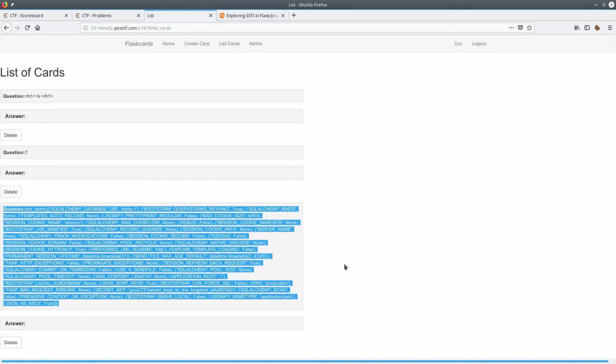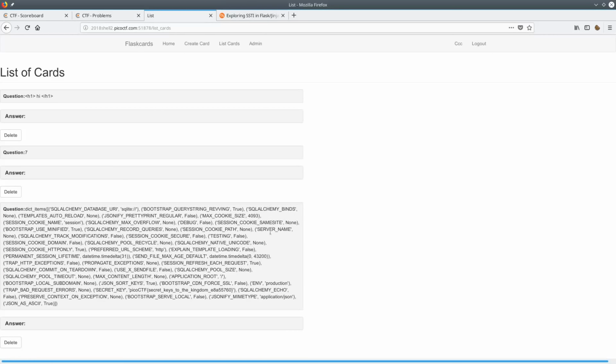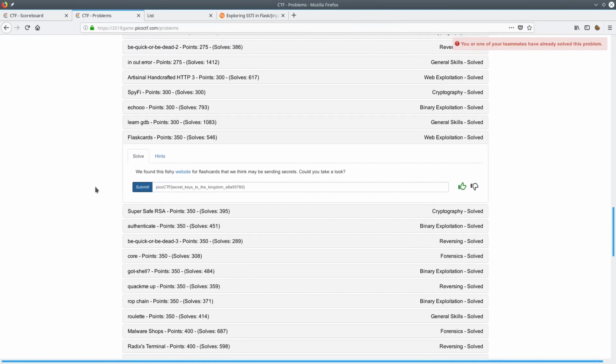And you can see here, it just gave me a huge list, and I looked through this and I actually found it, right here, that it gives you the secret key right there, and that's a PicoCTF flag, so I just submitted that and it worked out. So for this question, I can't honestly say that I knew a whole lot about it, but really just doing some simple web searching got me the flag pretty easily.